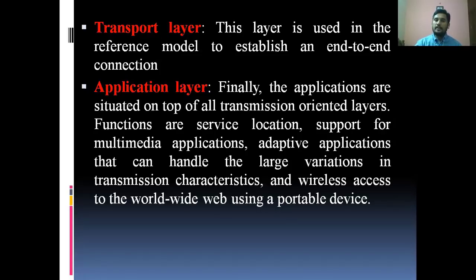And the final layer, the application layer. Finally, the applications are situated on top of all transaction-oriented layers. The functions are service location, support for multimedia applications, adaptive applications that can handle large variations of transmission characteristics, and wireless access to the World Wide Web using portable devices. These web applications include location tracing, support of multimedia applications, and adaptive applications. All this work will be done by the application layer.